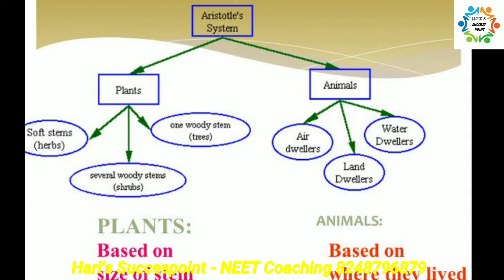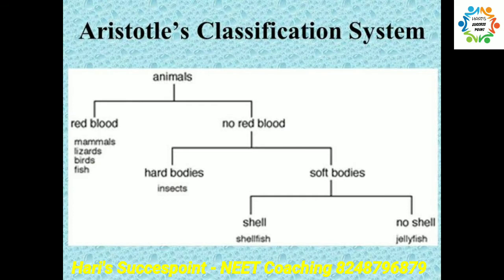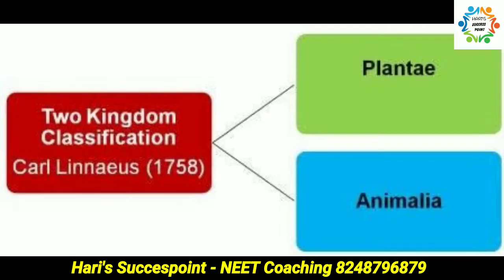He classified plants into trees, shrubs and herbs. Then he also classified animals into two groups, that is those who have red blood cells and those who do not have red blood. Next one is Linnaeus.